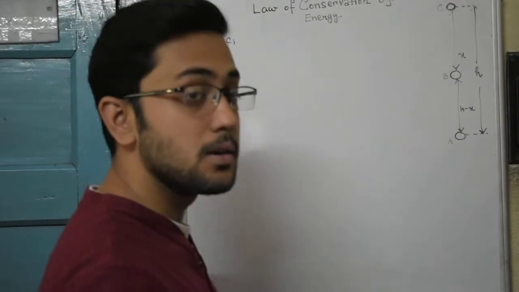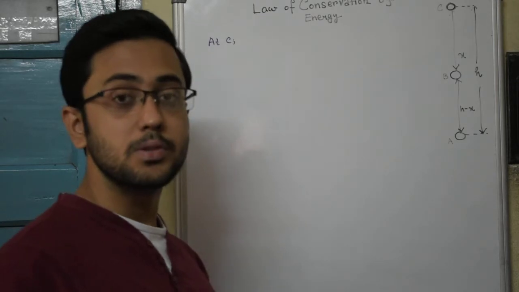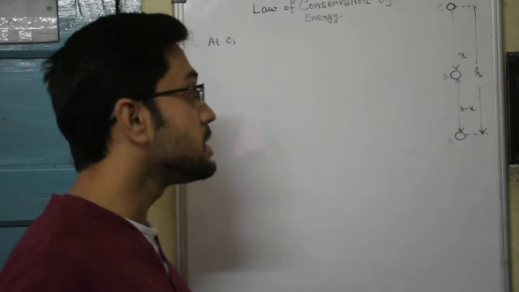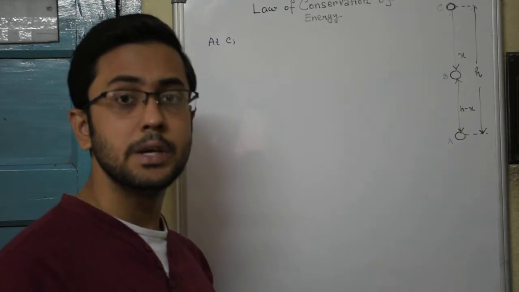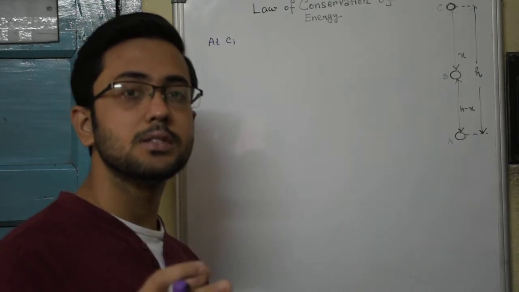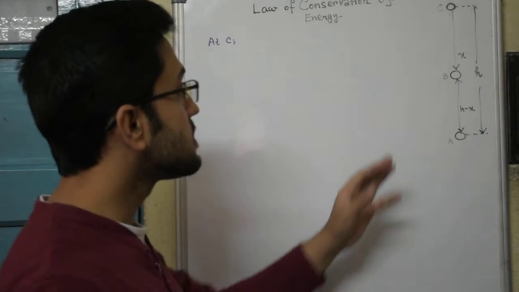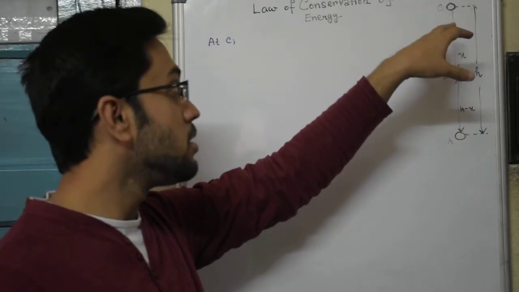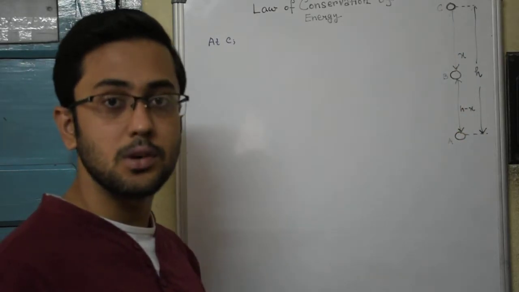Now, as I said, the conservation of energy principle states that energy can neither be created nor destroyed, which basically means that the total energy of any system remains constant at any time. So in this case, the system is the ball, and the total energy of the ball will remain constant at any instant of the motion.